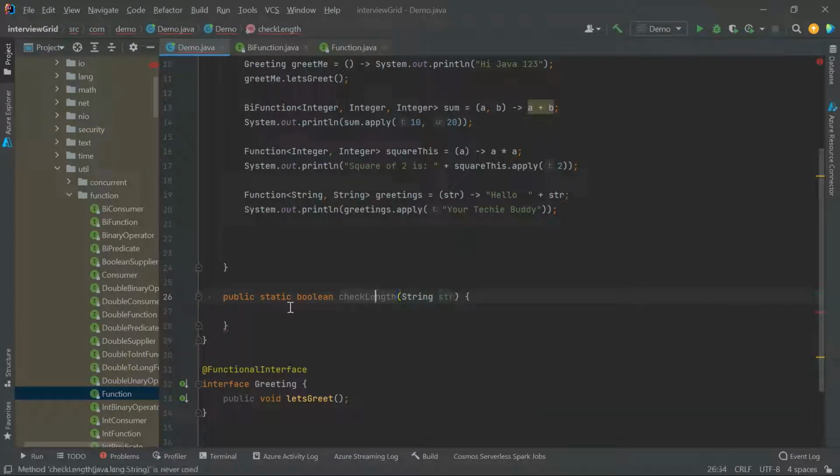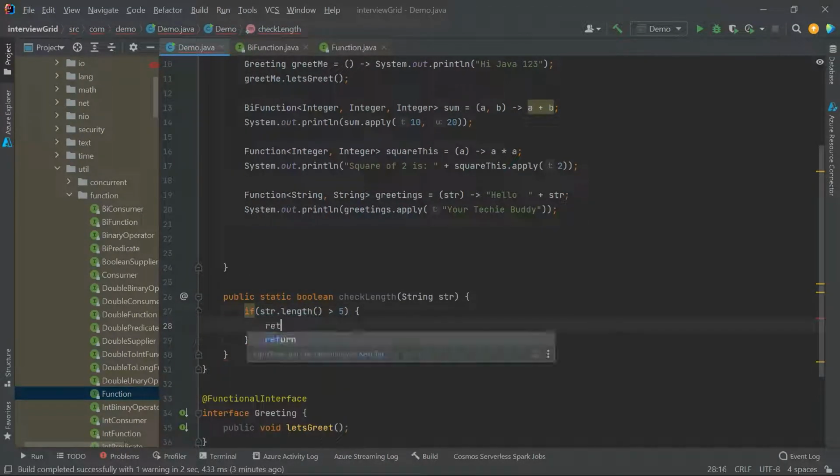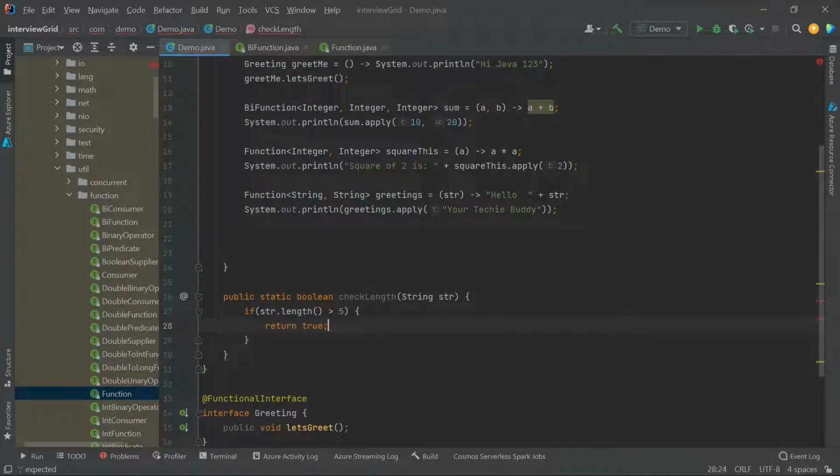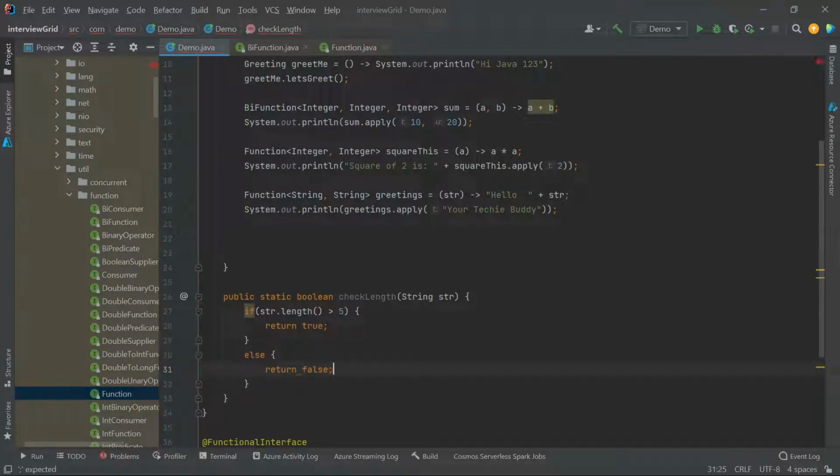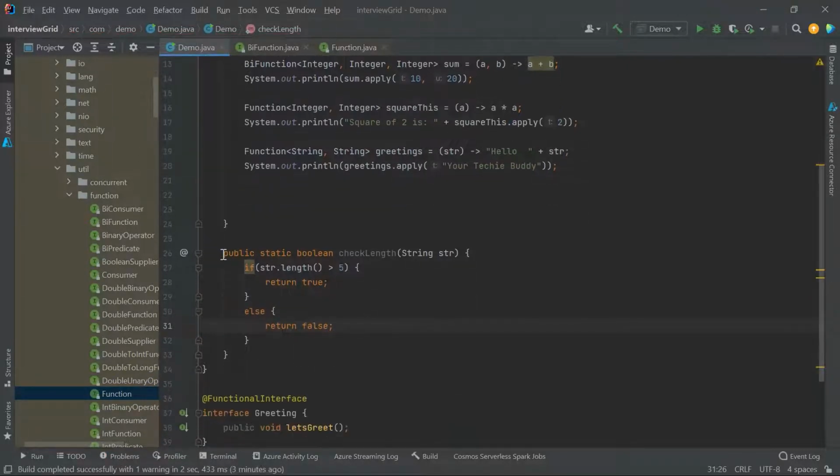What we'll check here is if str.length is greater than 5, return true, else return false. Okay, so this is my method. It is returning a boolean value. It takes an input of String and checks whether the length of the string is greater than 5. If it is greater than 5, then true. If not, returns false.